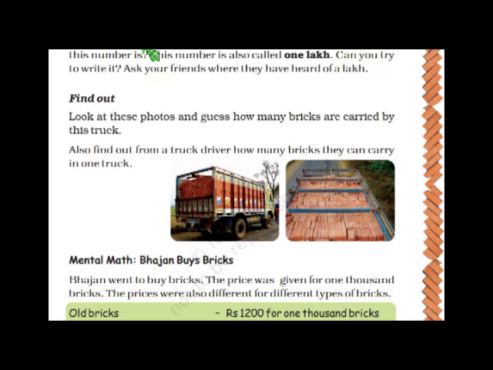Okay? Children, in 1000 there are 3 zeros. In 100 there are 2 zeros and 1. So 100,000, 1 and 5 zeros behind it, will be 1 lakh. Okay? Try writing that. You will come to know 1 lakh.